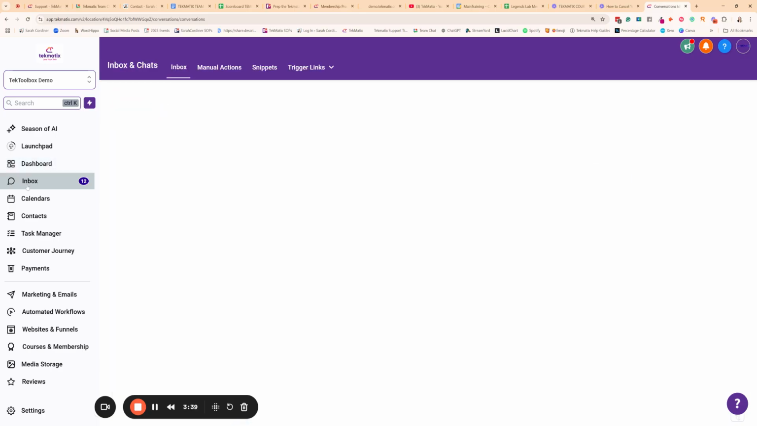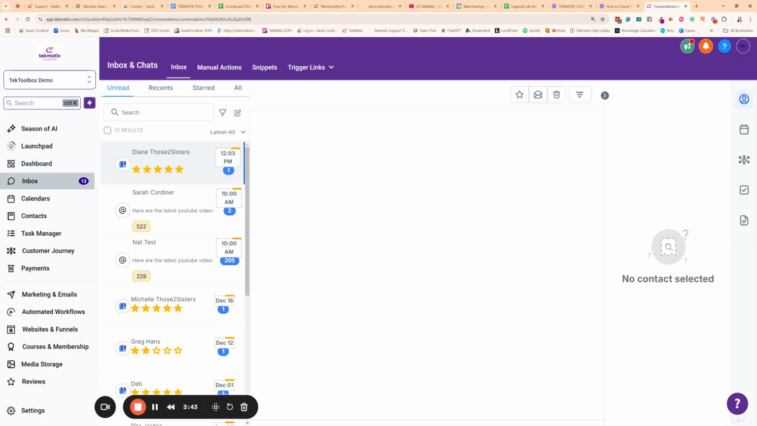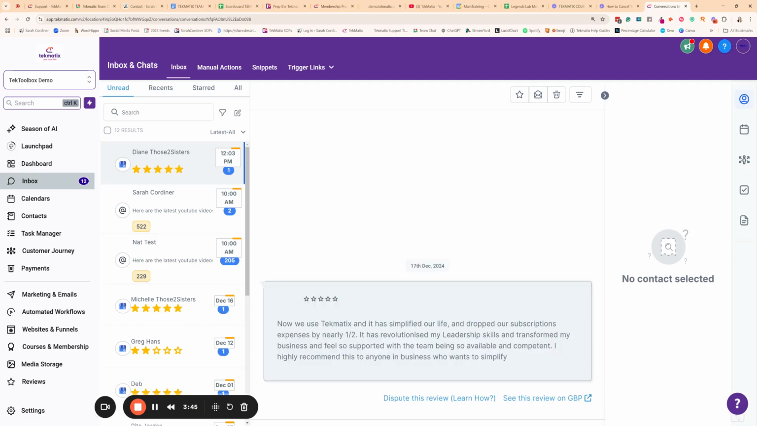That's your dashboard. Now, inside the inbox, this is one of the most exciting features, in that you are pulling together or unifying all of your inboxes. This is where you can actually sync in your emails. You can sync in your Google business profile messages, your social media inboxes.